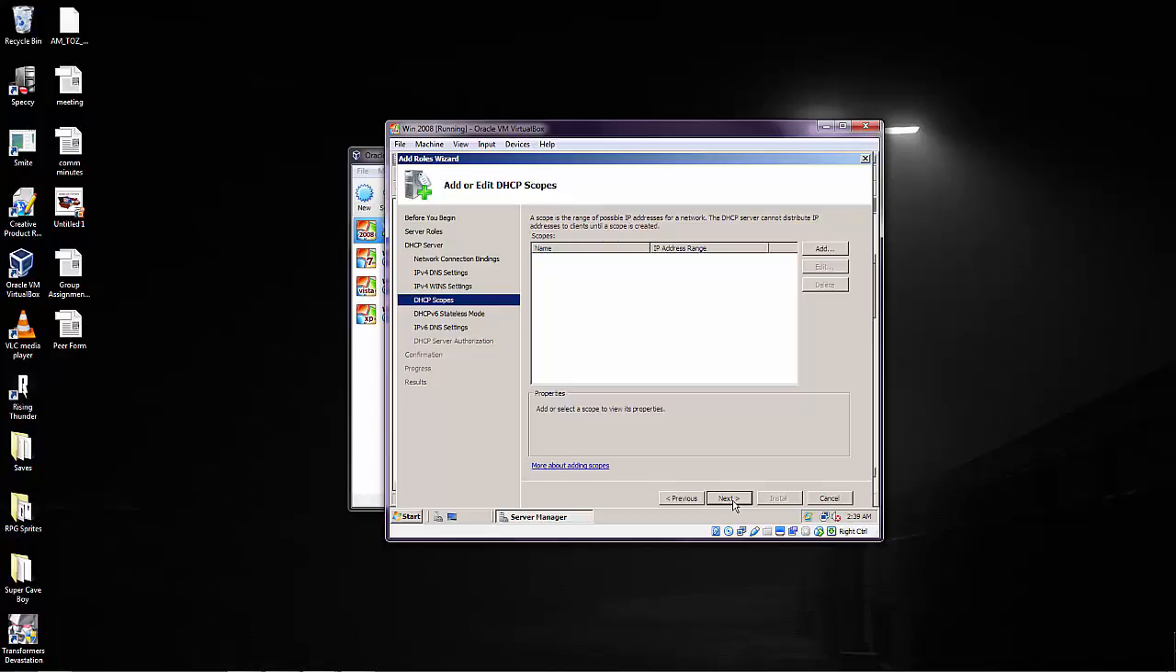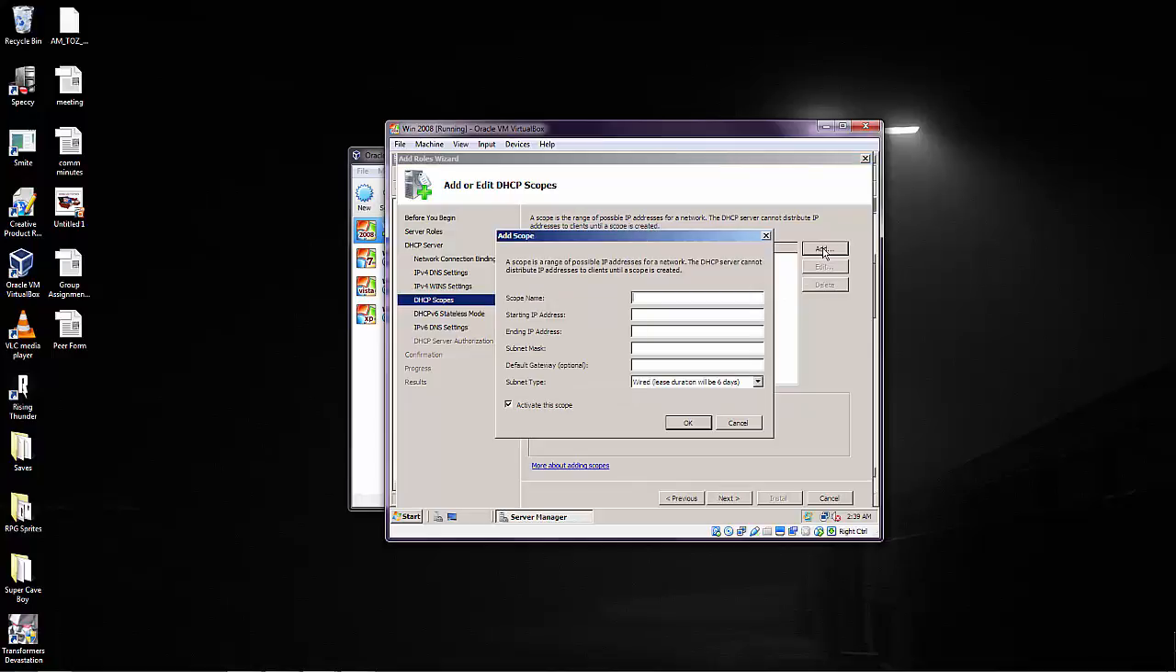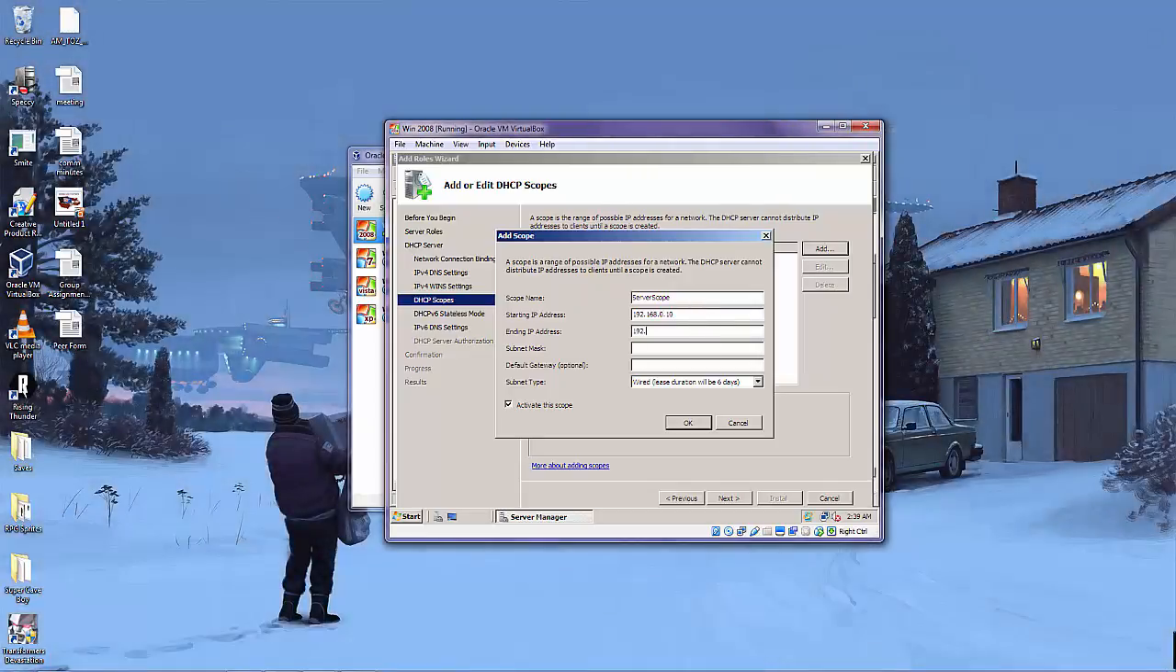Now you will see DHCP scopes, but there will be nothing there at first because you need to add it manually. So click add to create a scope, enter scope name. I will name mine server scope. Your starting IP address will be anything you want. I'll set mine at 192.168.0.10 and the ending IP address will be .254.